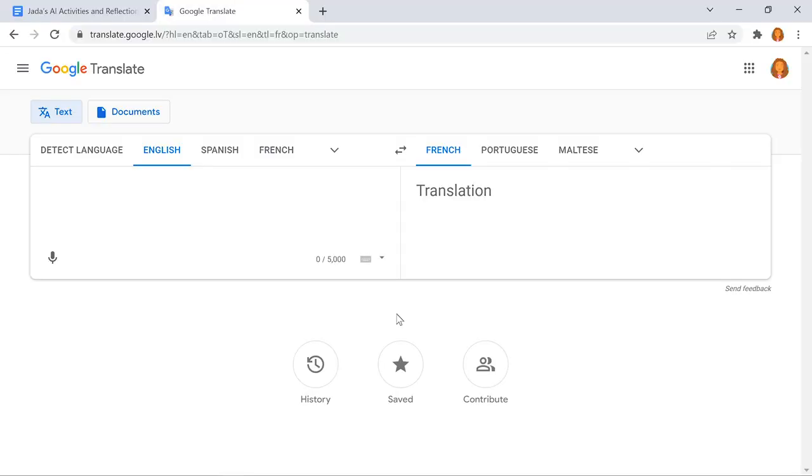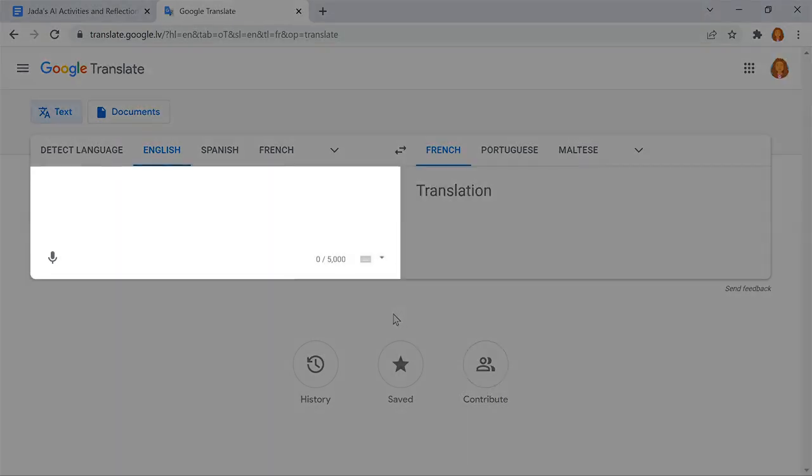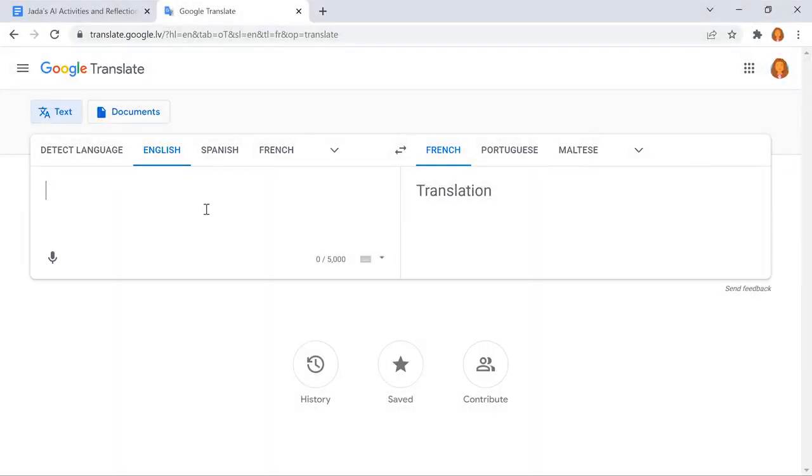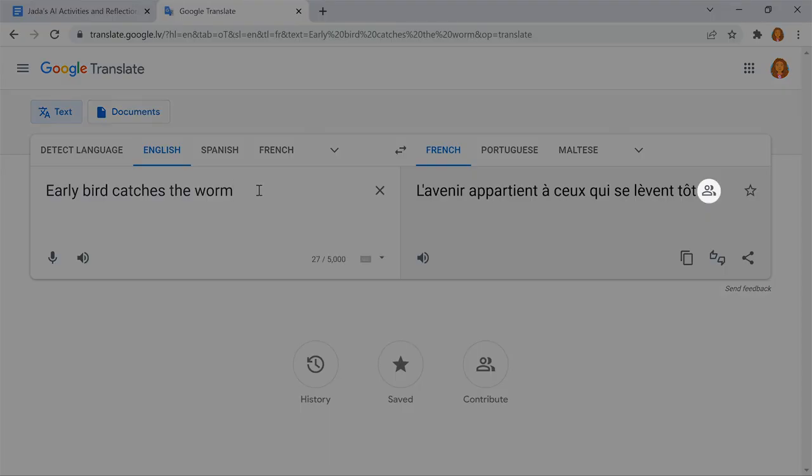To help Google Translate avoid these and other mistakes, people can become contributors and verify or check translations. If many contributors verify a translation, it gets a badge. This is an example of how many people can work together with an AI system to make it more accurate.